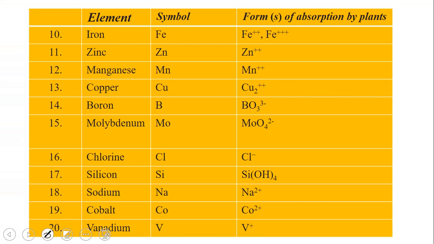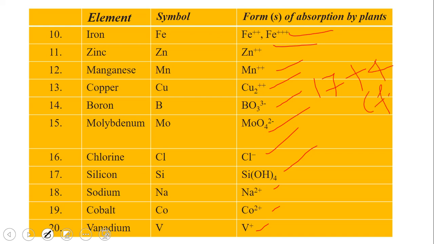So here for the other nutrients like iron is Fe2+ or Fe3+, zinc Zn2+, manganese Mn2+, copper Cu2+, boron B3+, molybdenum MoO4, and chlorine Cl-, silicon, sodium, cobalt, and vanadium. So now what you can remember is 17 very much essential nutrients plus 4 functional nutrients, right? So 17 plus 4, 21 essential nutrients we can say as such unofficially.